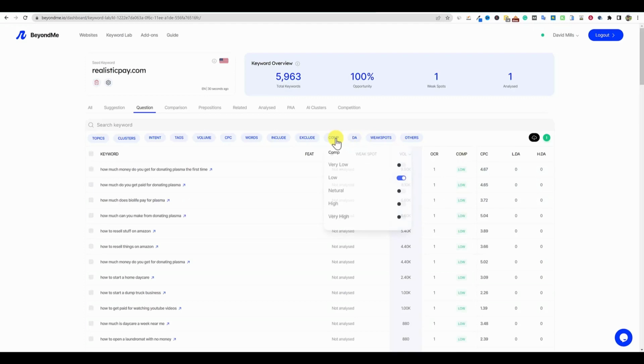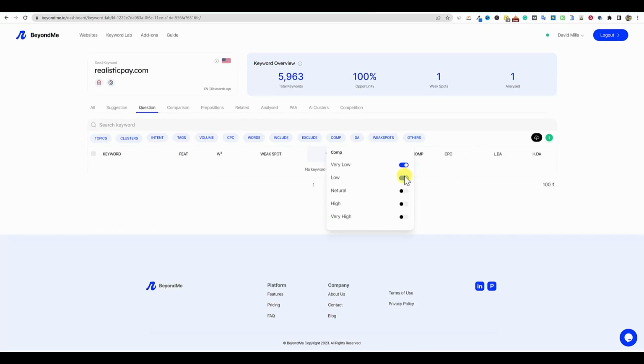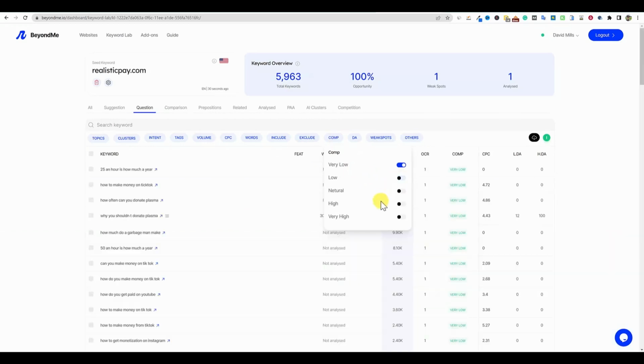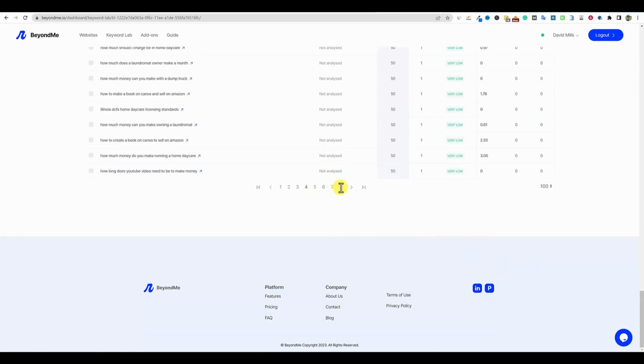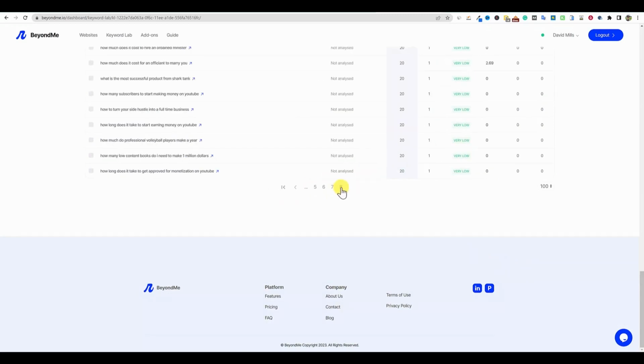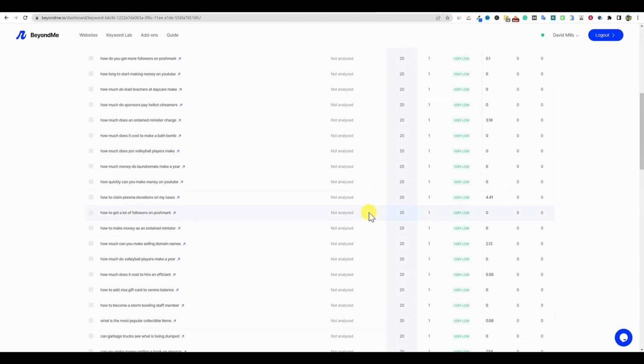So it is doing something funky right there where it should allow us to have both, and it's not letting us do that. So the thought behind this is cool, but I think I just uncovered a little bit of a bug right there, because we should be able to select both of these and get all those keywords that are inside of that, right? So let's just look at very low and come back down here and see how many pages we have. So it looks like we have 8 pages times 100. So that's going to be 800 keywords.